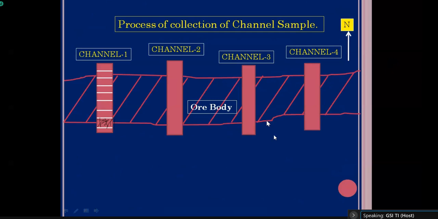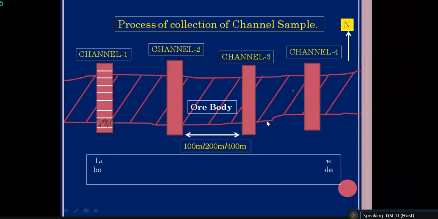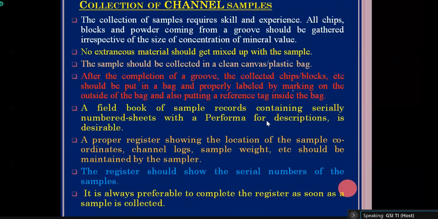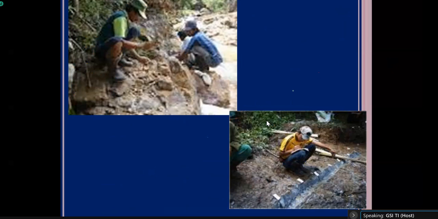Okay. So these are the channel samples. After collection, you have to process the samples and submit them to the chemical laboratory for analysis. This is a photograph showing the channel. See, this is the channel which has been cut across the width, across the strike of the ore body.